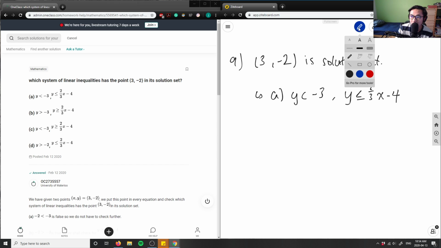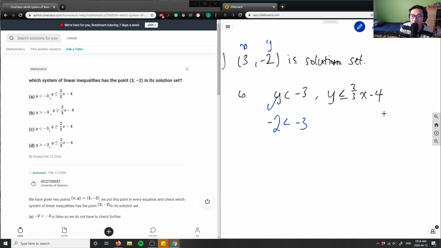So let's see. And in this case, y is -2, right? So remember, this here is x, this here is y, right? Okay, so let's verify that y belongs to here, right? So let's sub in our numbers. Y is -2, -2 is indeed less than -3, so that's good. It meets the first satisfaction here. And then y here is -2 again. And it has to be less than or equal to 2/3 times x here, which is 3, minus 4. Because -2 is less than or equal to 2/3 times 3 here is just simply 2 minus 4, right?